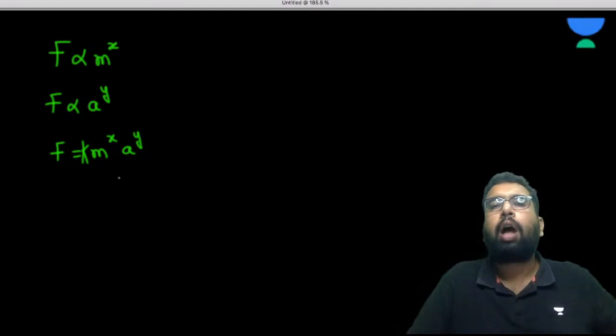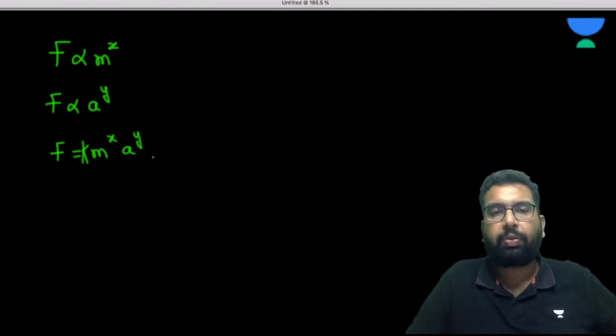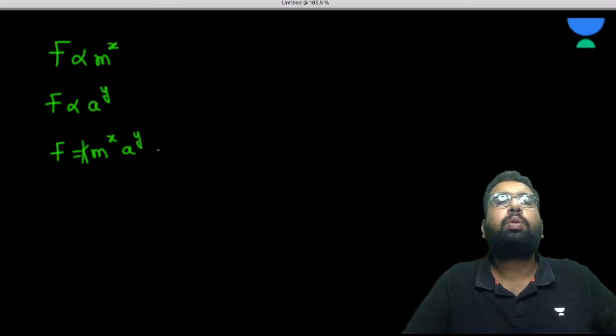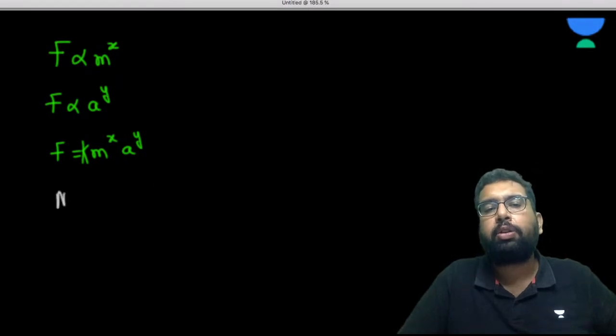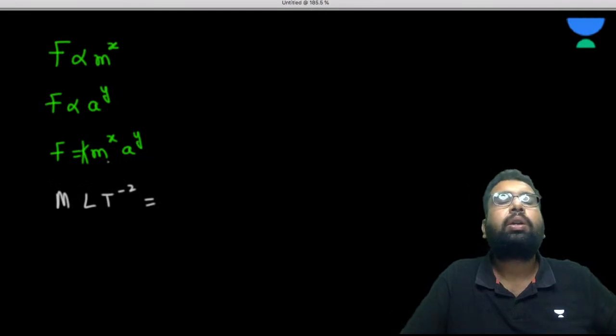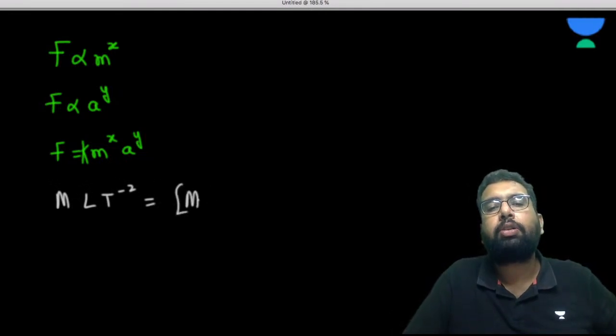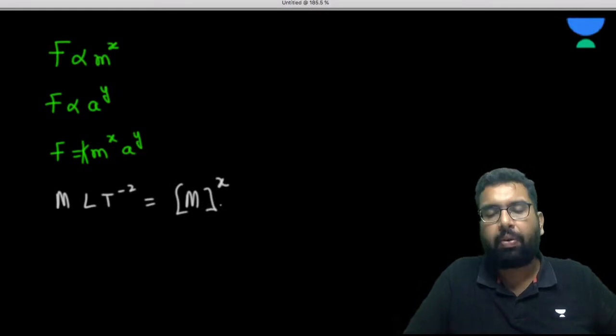So now here, how can we get the values of x and y? Again, we can use the principle of dimensional homogeneity. What is the dimension of force? It is M L T minus 2. K is a constant, it has no dimension. Now m to the power x: the dimension is M, then we write the power x.